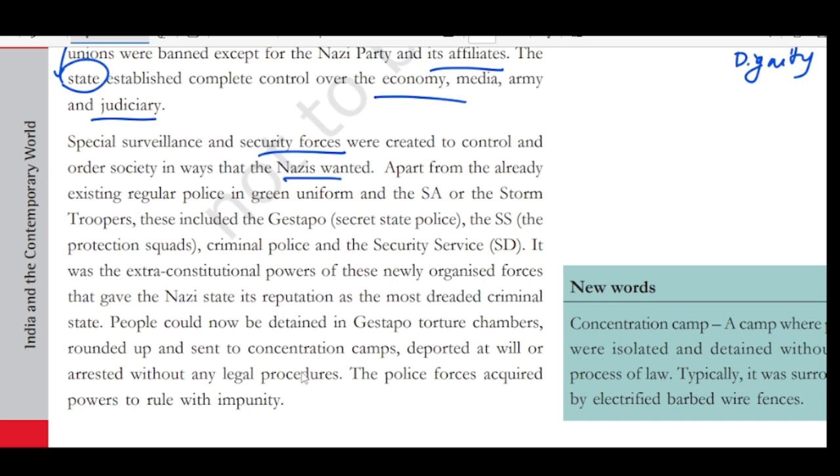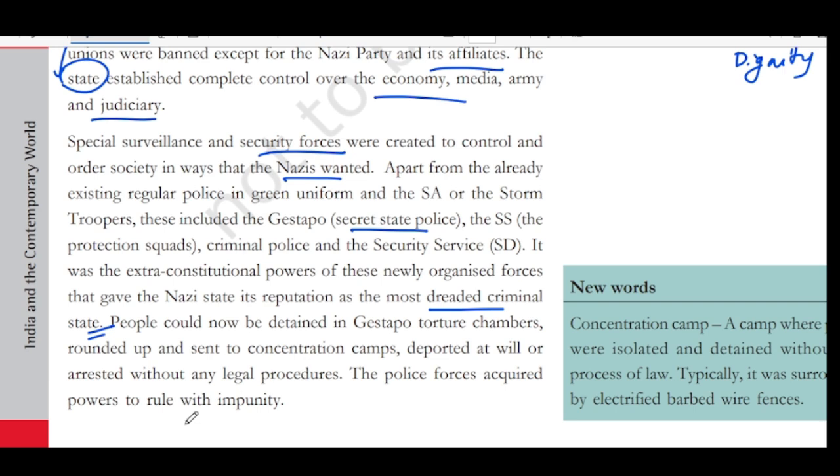Apart from the already existing regular police in green uniform and the SA or the stormtroopers, these included the Gestapo. Gestapo is a secret state police service. Like we have the Research and Analysis Wing, in the same way they had the Gestapo. And the SS, the protection squads, and the criminal police and security services. It was the extra-constitutional powers of the newly organized forces that gave the Nazi state its reputation as the most dreaded criminal state.